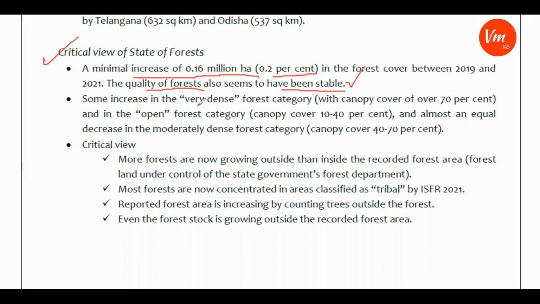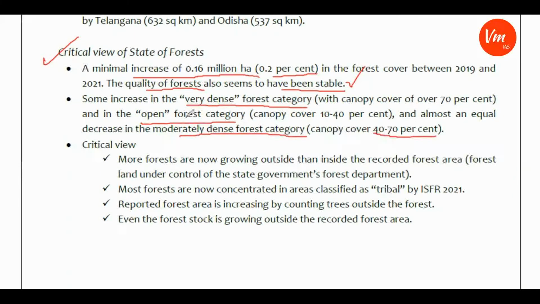And another thing, there is some increase in the very dense forest category with canopy cover of over 70%, and in the open forest category, which is canopy cover of 10 to 40%, and almost an equal decrease in the moderately dense forest category, which is canopy cover of 40 to 70%.